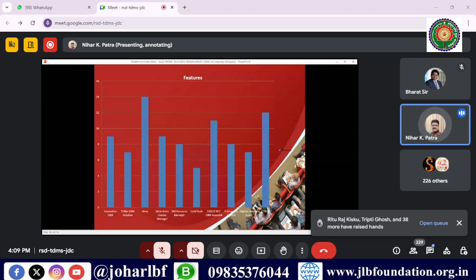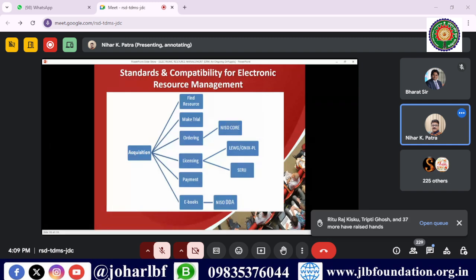So based on the features, among the proprietary software, Alma is the best one, and for open access, that is CORAL. This CORAL is the second.